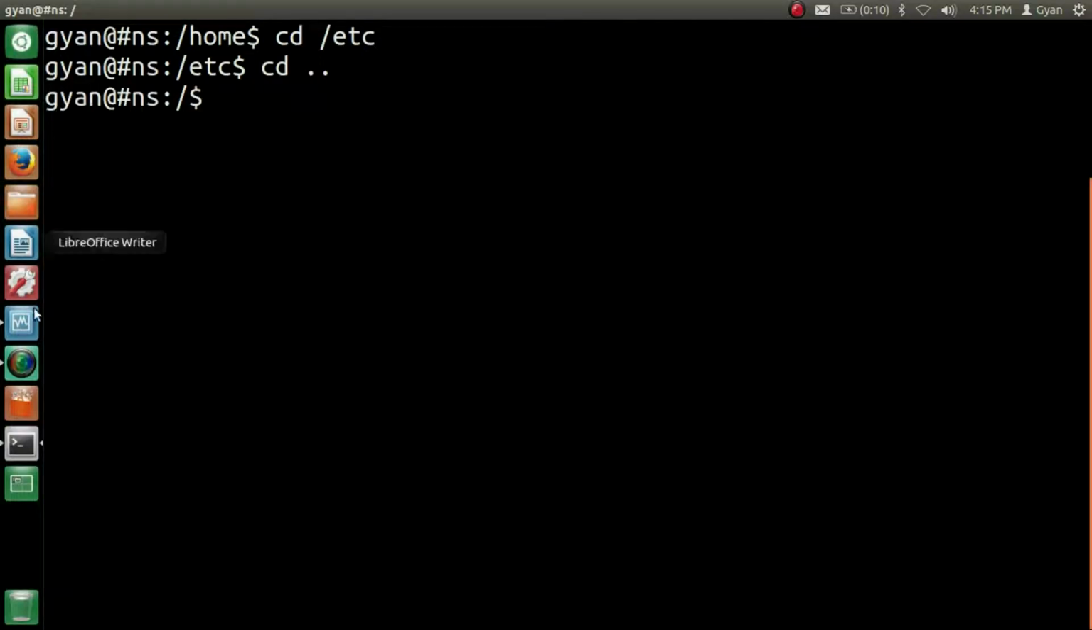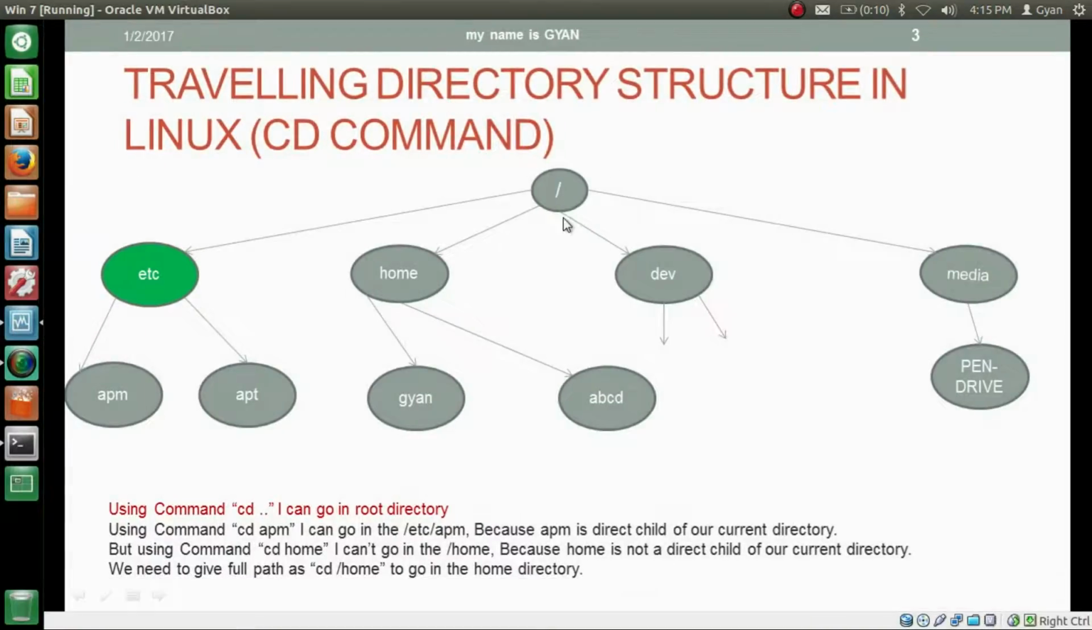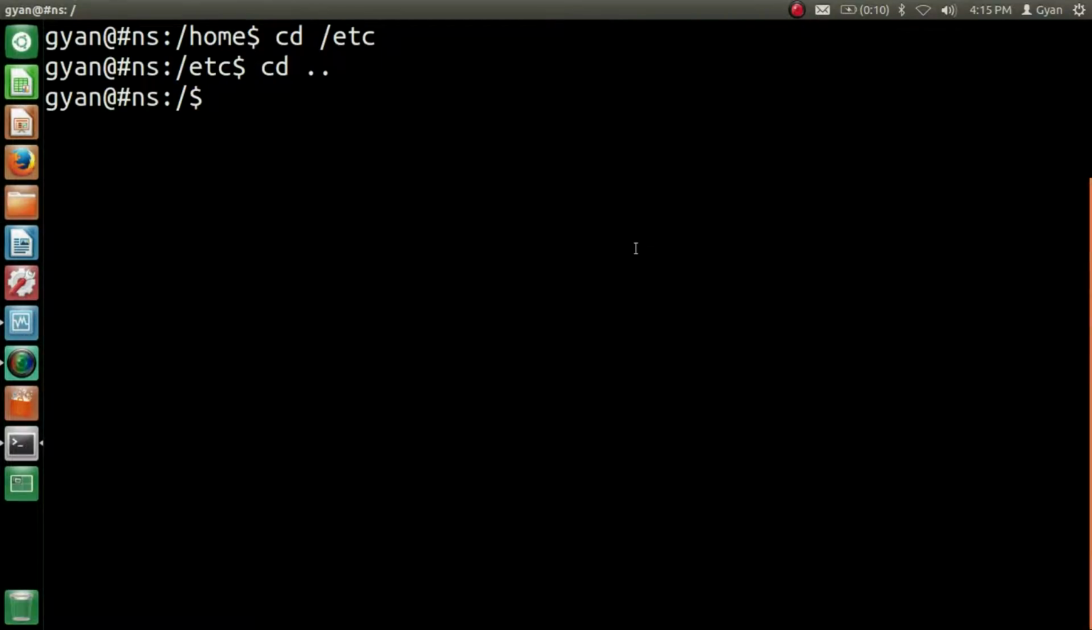But what happens if there is no parent of your current directory? You can see here the root directory, the slash directory, does not have any parent. What will happen if you apply cd .. here? Type cd .. It is just effectless. You will stay in the root directory itself.